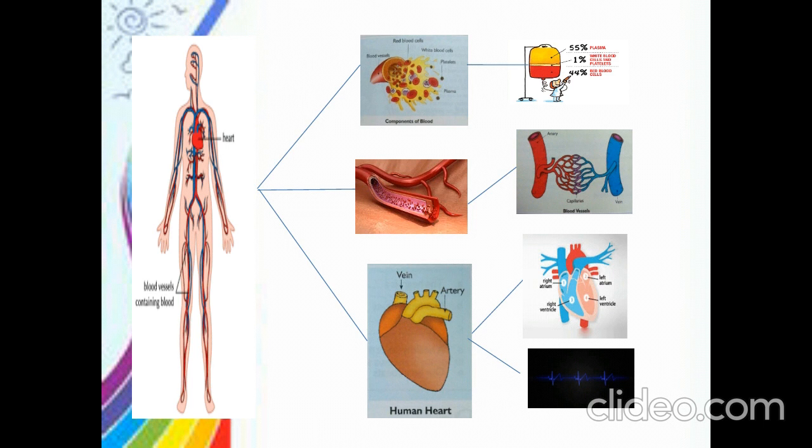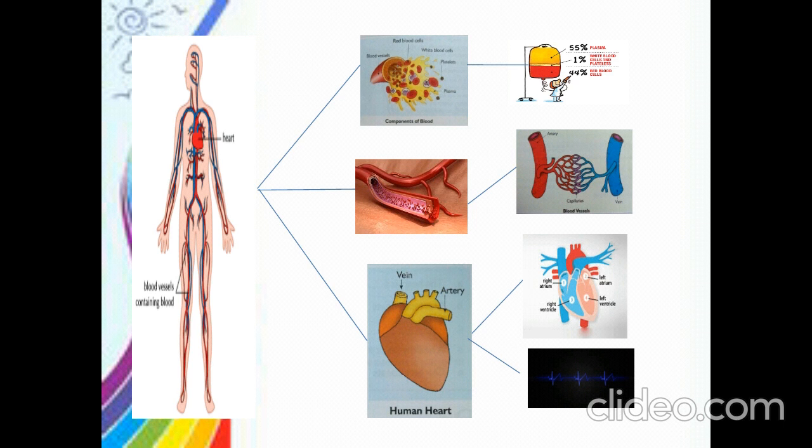Plasma is the liquid portion of the blood. It is pale yellow in color and it contains proteins and minerals, right? Then red blood cells are spherical shaped cells and contain a colored pigment called hemoglobin, which is responsible for the red color of the blood. We can consume more green vegetables in order to increase hemoglobin level, since hemoglobin is made up of iron and proteins, right?